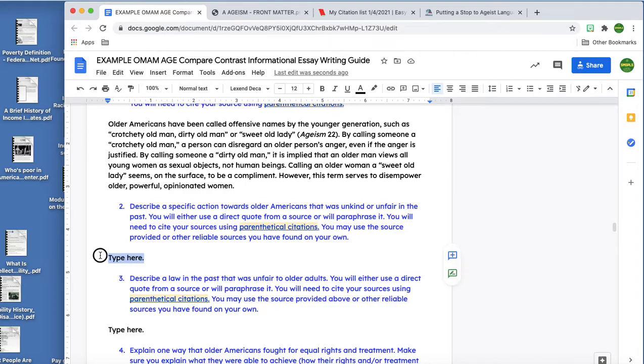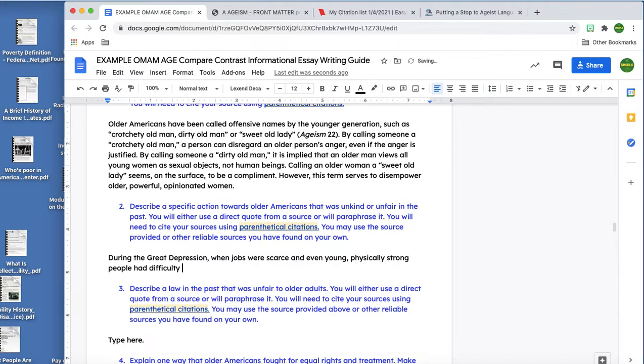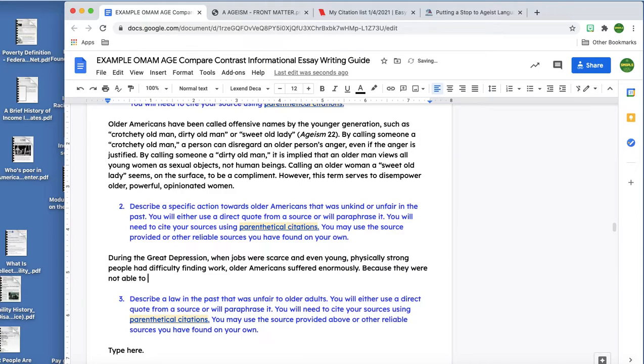So I'm going to go ahead and type here. So during the Great Depression, which fits in so well with what we're reading about, when jobs were scarce and even young, physically strong people had difficulty finding work, older Americans suffered enormously because they were not able to work as quickly or as long as younger people.